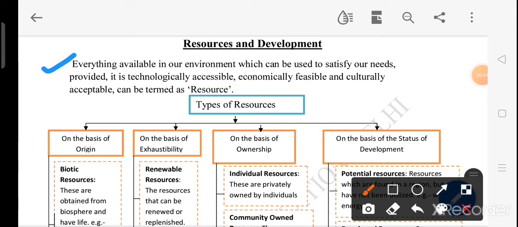It should be economically feasible also and culturally acceptable also. So if all the things are there, then it can be termed as a resource.